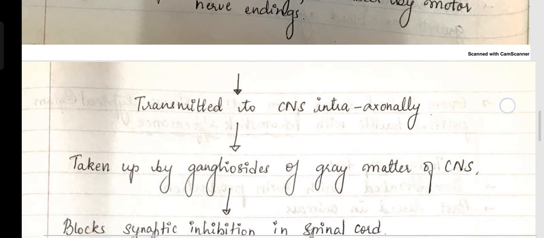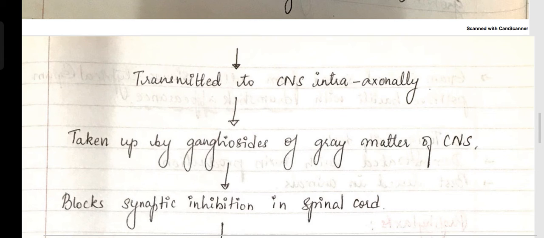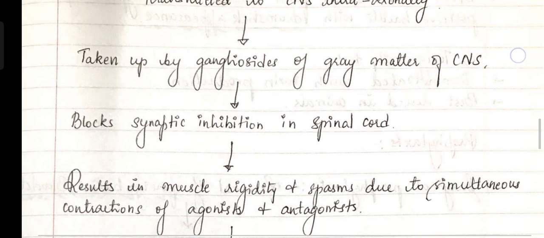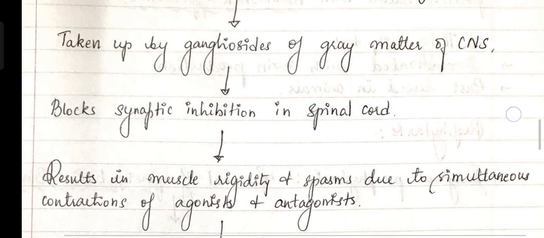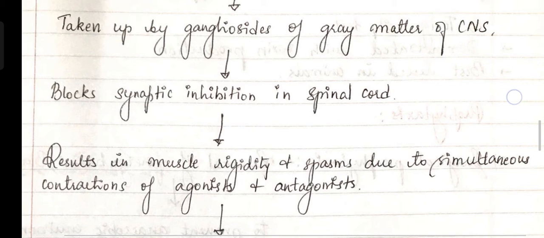Then it is taken up by gangliosides, which are present in the gray matter of the CNS. That's why it is taken up and blocks synaptic inhibition in the spinal cord.